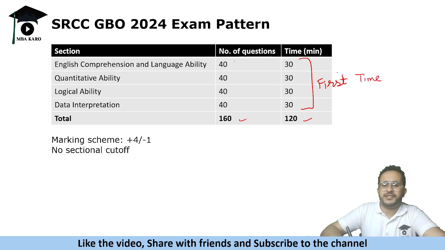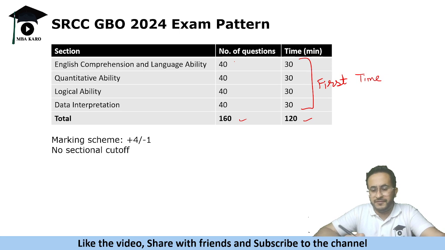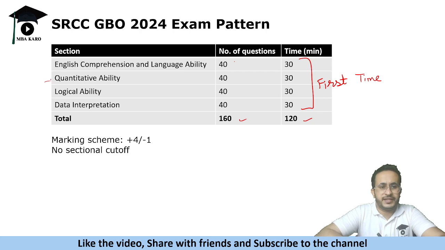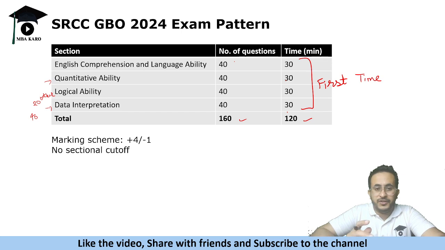Now the advantage is, if you are good at one section, probably you are focused at that section and attempt questions in that particular section. Okay, second disadvantage ये है कि let's say if you are not good at quant, so you are forced to spend 30 minutes in quant. अगर मान लो किसी की quant और DI खराब है, okay, so instead of spending 60 minutes a person could have spent 40 minutes और 20 minutes other sections में spend कर सकता था. So that was the disadvantage of sectional timing for the students.